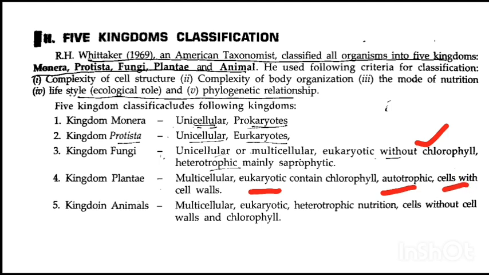Their cells have cell walls, but kingdom Animalia doesn't have a cell wall in their cells, and they are also multicellular eukaryotes with heterotrophic nutrition. They do not have chlorophyll pigment, they cannot prepare their own food, they depend on others for their nutrition, so they are heterotrophic. Their cells are without cell wall and chlorophyll.